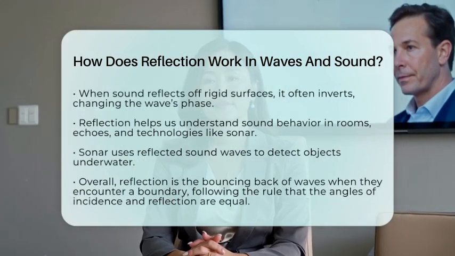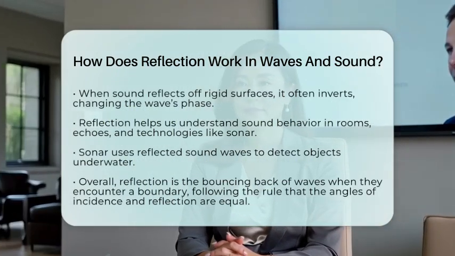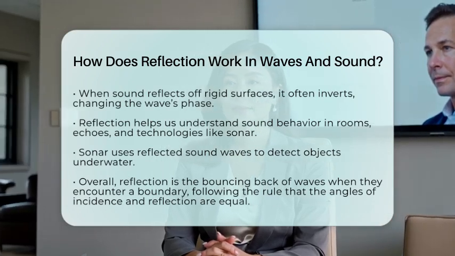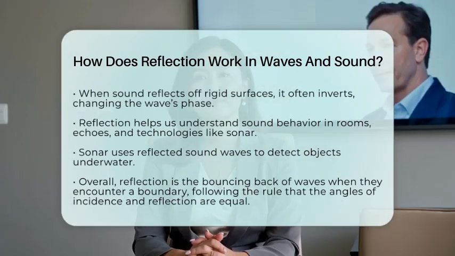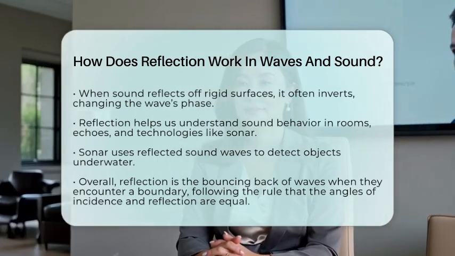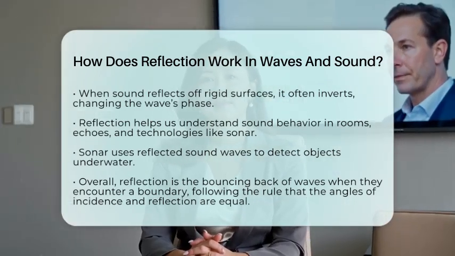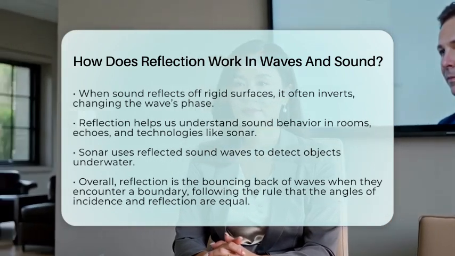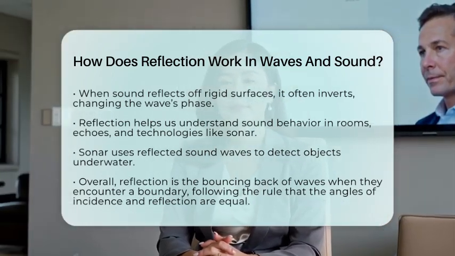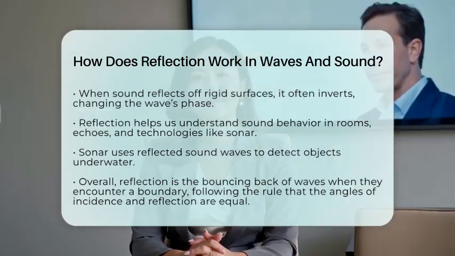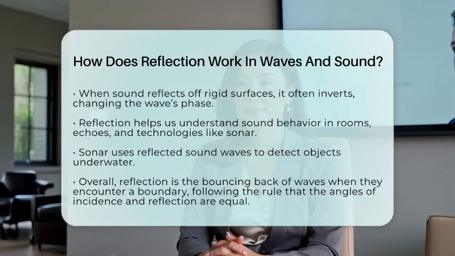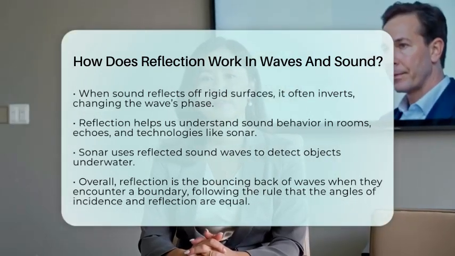Understanding how reflection works helps explain how we hear echoes, how sound behaves in different rooms, and even how sonar technology works. Sonar sends out sound waves and detects their reflections to find objects underwater. So, in simple terms, reflection is the bouncing back of waves when they hit a boundary, and it follows the rule that the angle of incidence equals the angle of reflection. This principle is key to many natural and technological uses of waves.